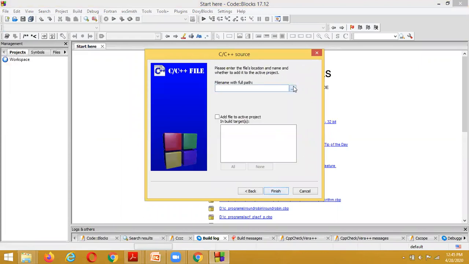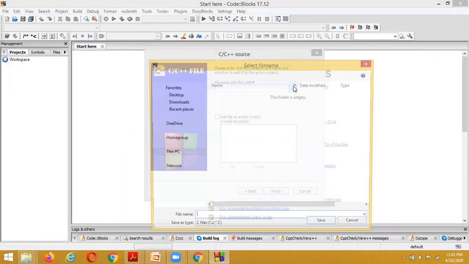Then I choose where I want to save my file.